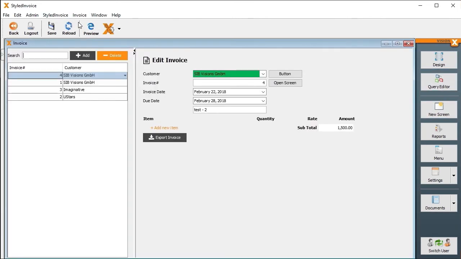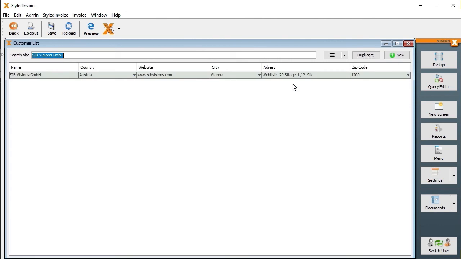I'll go back to the Invoice screen where SIB Visions is currently selected as the customer. Now, when I click Open Screen, you can see that the customer name is handed over to the new screen and that the table on the new screen is filtered by SIB Visions.